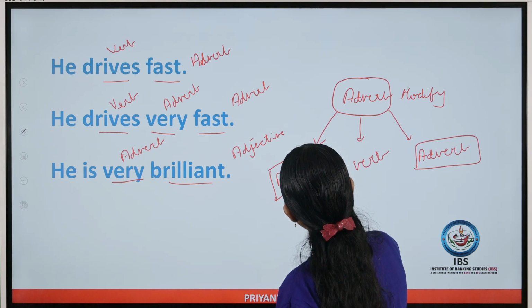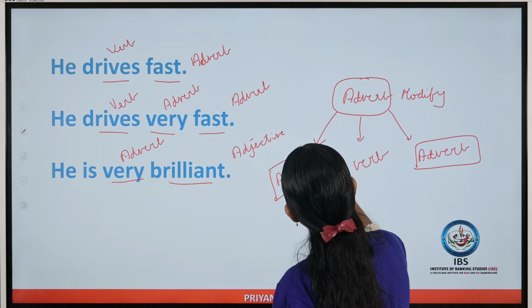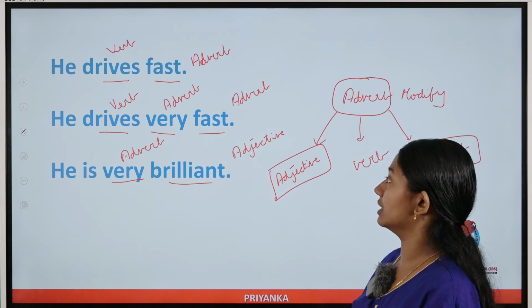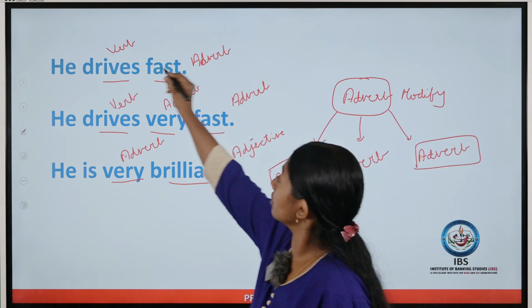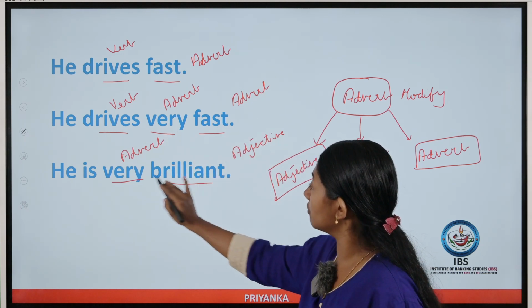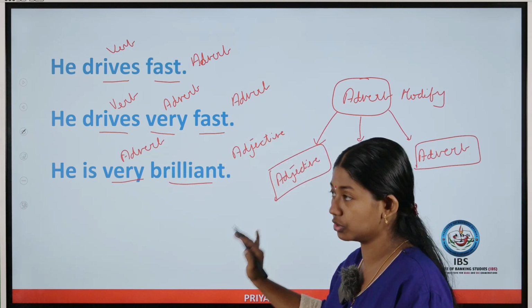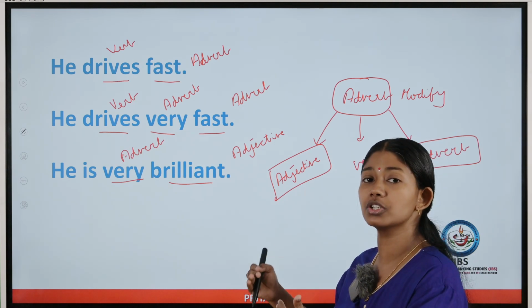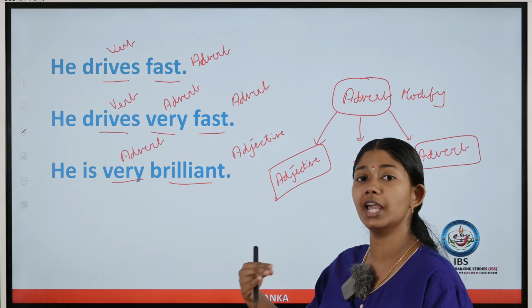This is what I want to explain through these sentences. Is it clear? Through this concept we will be doing too much, too many and much too rules.